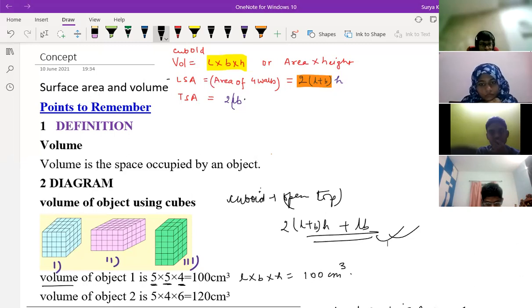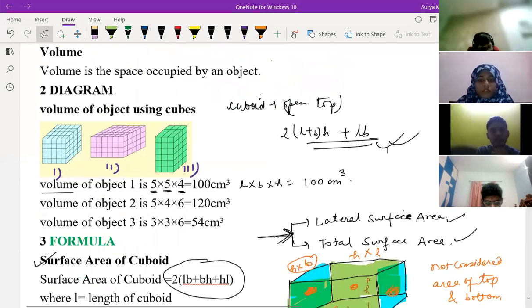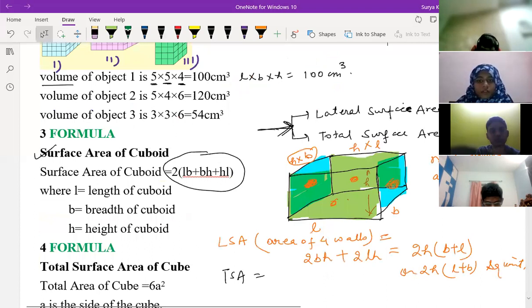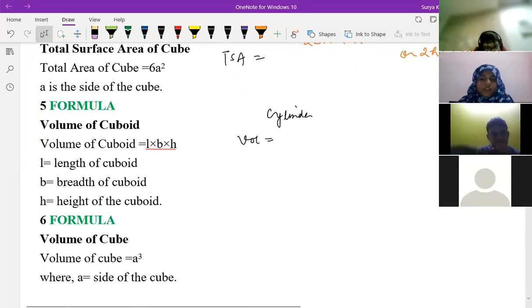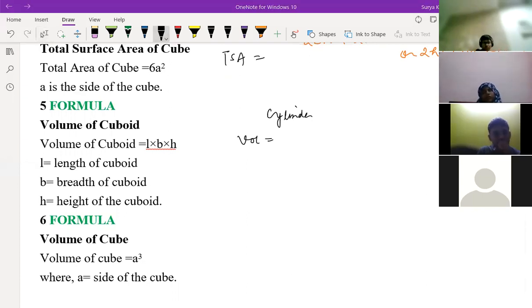Okay, now we are talking about the cylinder. Do you know the cylinder formulas? Tell me about the cylinder. What is the volume of the cylinder? 2 pi RH. 2 pi RH is wrong. Volume is something else. Tell me, what is the volume? Pi R square H. Yes, pi r square h is the correct answer.